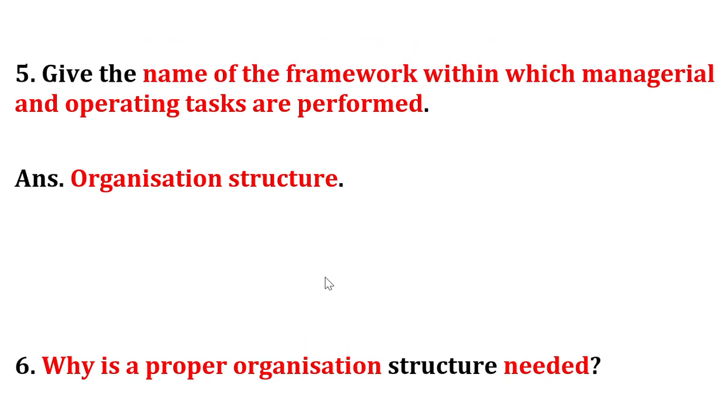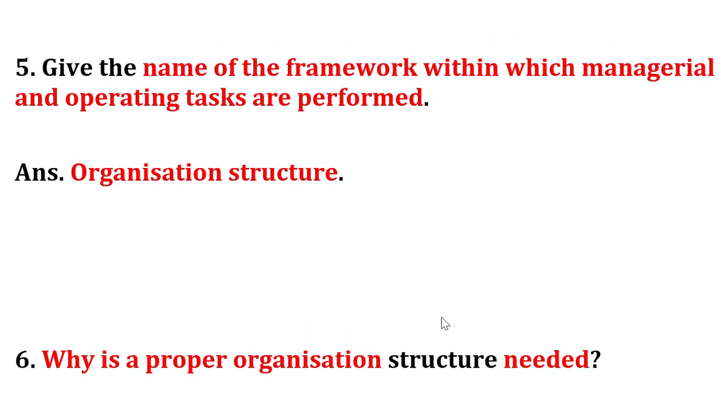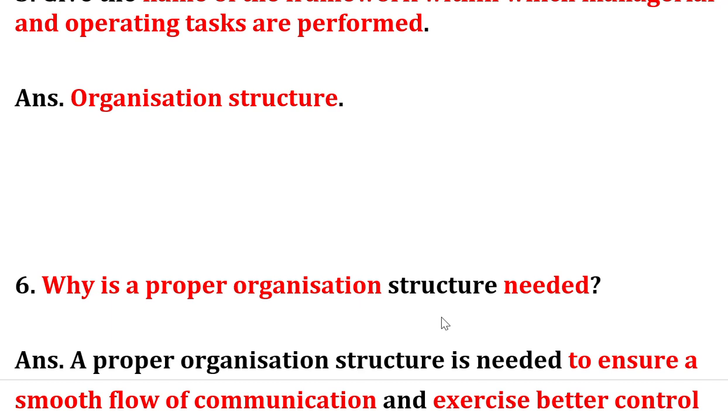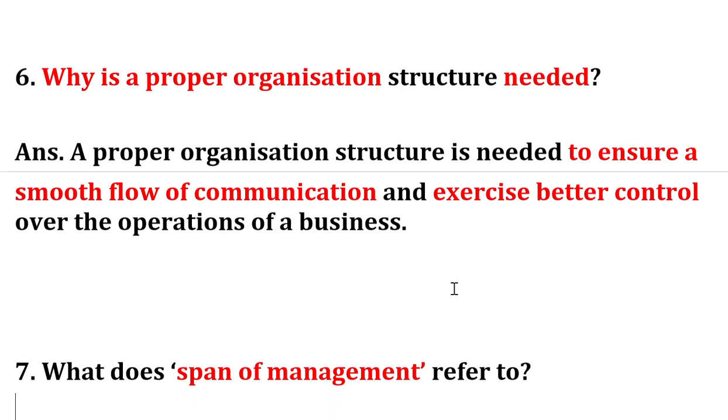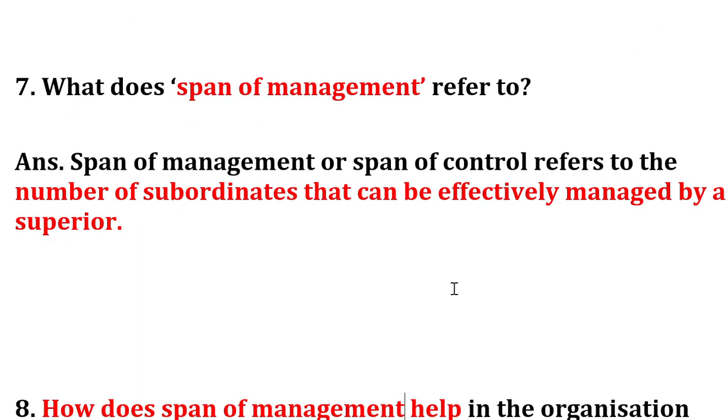Sixth question: why is a proper organization structure very important or needed? A proper organization structure is needed to ensure a smooth flow of communication and exercise better control over the operations of the business. Now we have another question: what does span of management refer to? Span of management or span of control refers to the number of subordinates that can be effectively managed by a superior. Once more, the number of subordinates that can be effectively managed by a superior is called span of management or span of control.